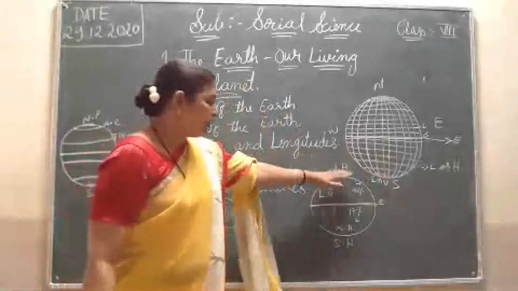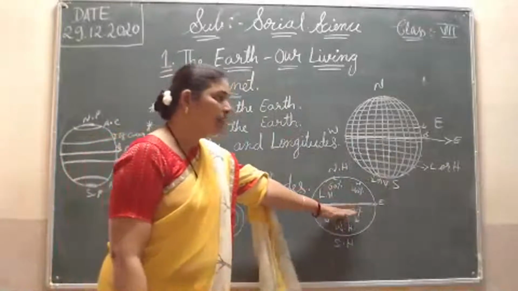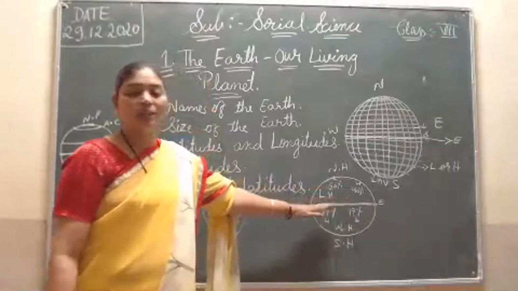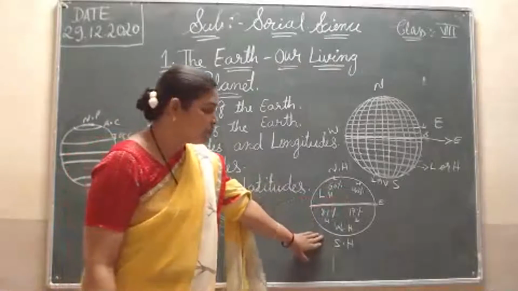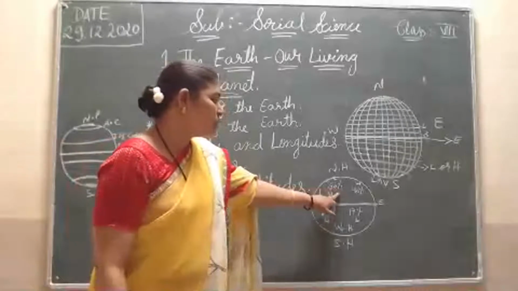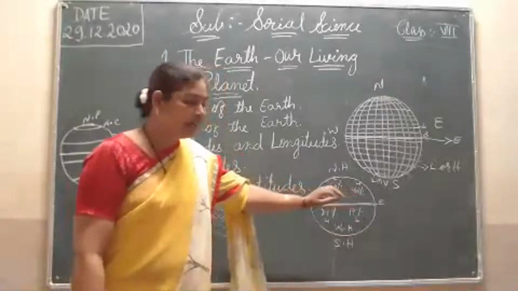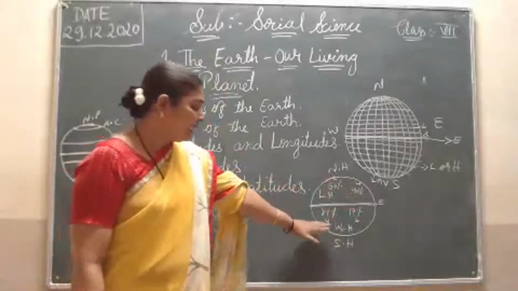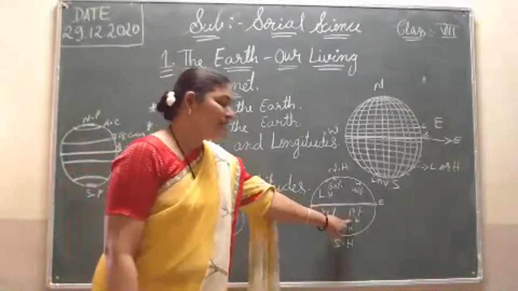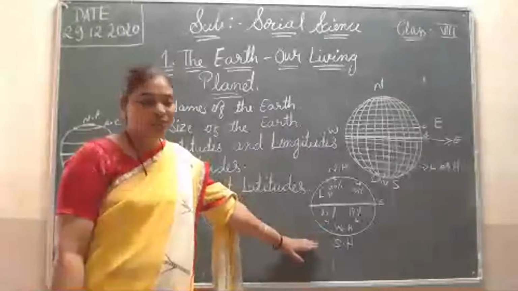Then northern hemisphere and southern hemisphere. When we are dividing the Earth from the equator line, it is called the northern hemisphere and southern hemisphere. Northern hemisphere is called the land hemisphere, and southern hemisphere is called the water hemisphere. Why? Because in the northern hemisphere 60% is the land, 40% is the water. That's why it is called the land hemisphere. And again down in the southern hemisphere 81% is the water, 19% is the land. That's why southern hemisphere is called the water hemisphere.